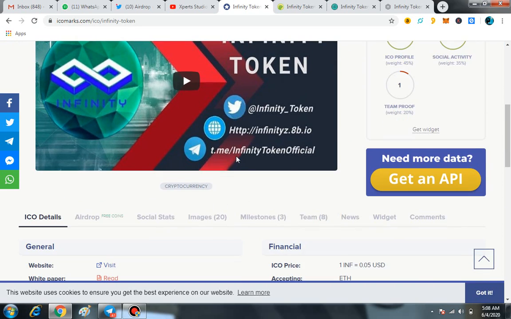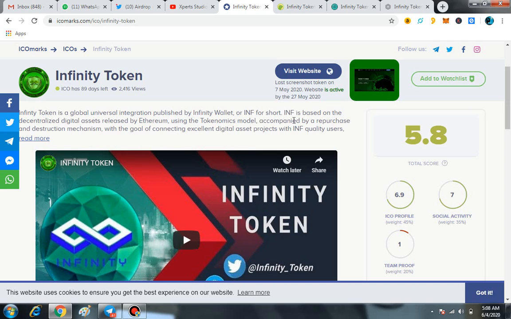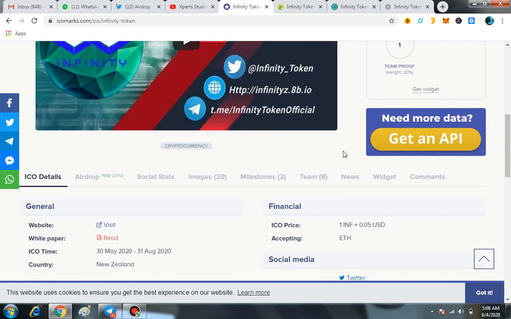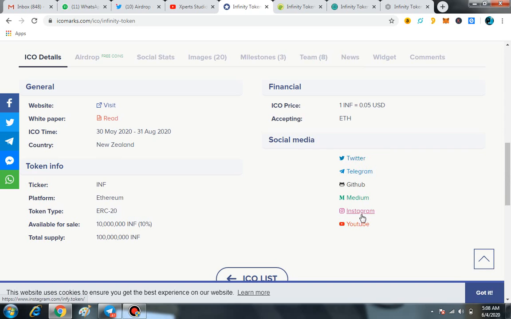First of all, here you can see everything on ICO Marks. Basically Infinity Token got a ranking of about 5.8, and that is such a great ranking. And also you can find all the details, especially all the social media, and secondly the total supply, and only 10% is available for selling. And it is basically an ERC20 token, so you can easily hold this token in your personal MyEther wallet address, in your MetaMask, or in the Trust wallet.